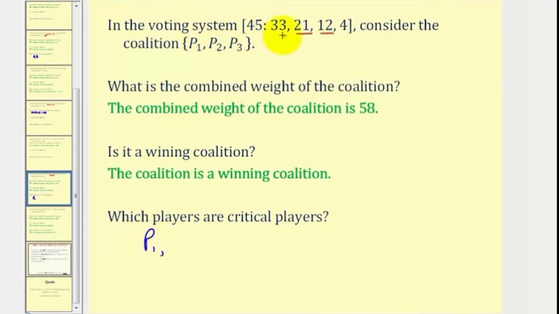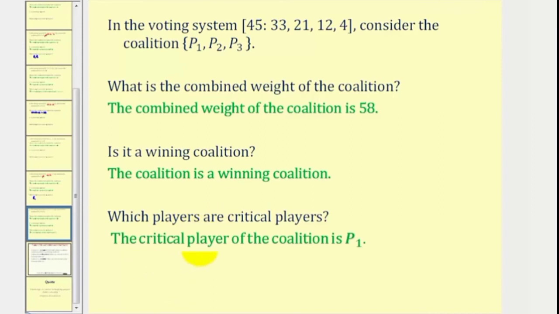Next, if player 2 leaves the coalition, that leaves player 1 and player 3, which do have a combined weight of 45, which is the quota. So player 2 is not critical. And lastly, if player 3 leaves, we're left with player 1 and player 2 with a combined weight of 54, and therefore the coalition still meets the quota. Player 3 is not critical. So we only have one critical player here, and the critical player of the coalition is player 1.